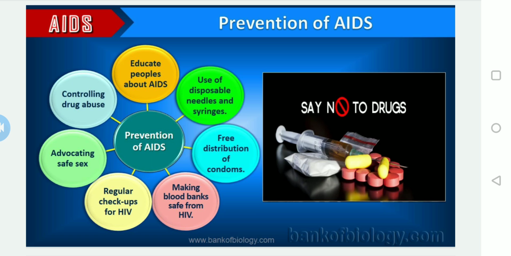And making blood banks safe from HIV. Because we don't know which type of emergency happens. In such cases, they will collect the blood from the blood banks, but before that, by making the blood banks safe from HIV, they can use it immediately, isn't it?